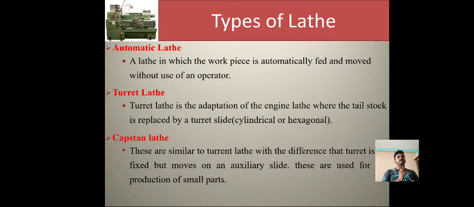Turret lathe is the adaptation of the engine lathe where the tailstock is replaced by a turret slide. It is cylindrical or hexagonal. Capstan lathes are similar to turret lathes with the difference that the turret is not fixed but moves on an auxiliary slide. These are used for fast production of small parts.